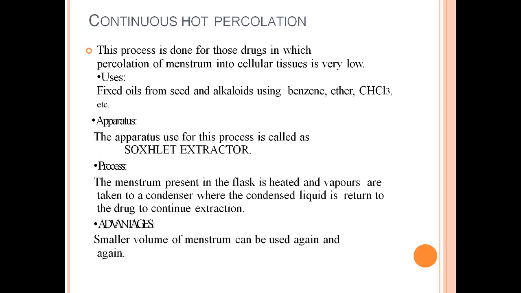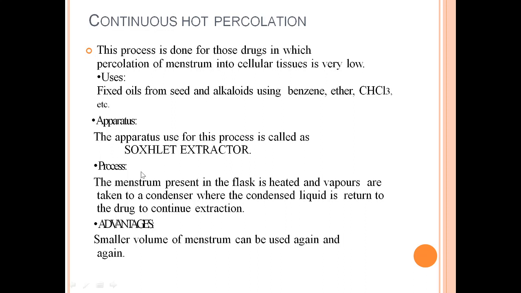Especially the uses are for fixed oil from seeds and alkaloids from the drugs, which are extracted by the continuous hot percolation process, and the menstruum which is being used are benzene, chloroform, petroleum ether, etc. The apparatus which is being employed for this process is called the Soxhlet extractor or apparatus. So many times the whole process is also called Soxhlation.